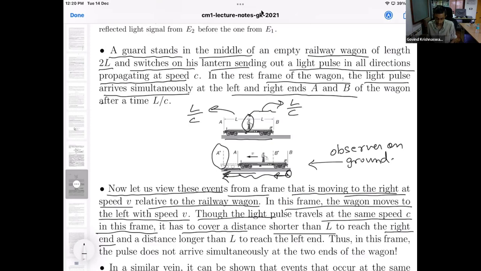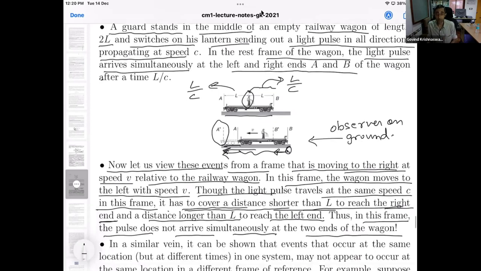Therefore, in the ground frame, the light has to cover a distance shorter than L to reach the right end and a distance longer than L to reach the left end of the wagon. Therefore, in this frame, the pulse does not arrive simultaneously at the two ends of the wagon. It's as simple as that. According to the observer on the ground, the light pulse does not reach the two ends of the wagon simultaneously. So we have established this.